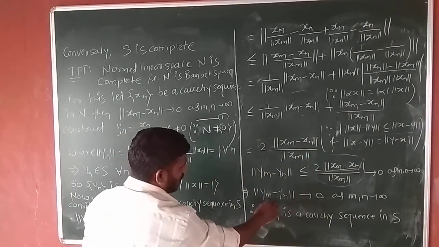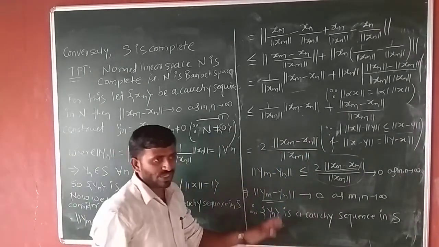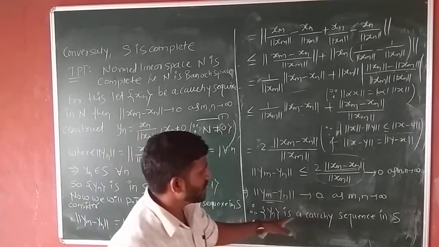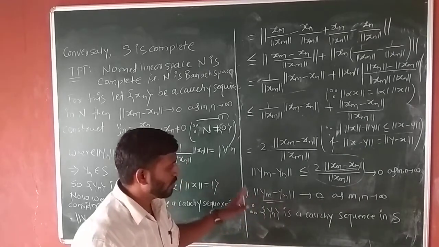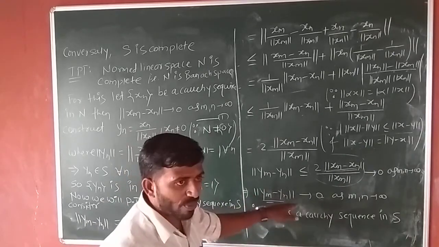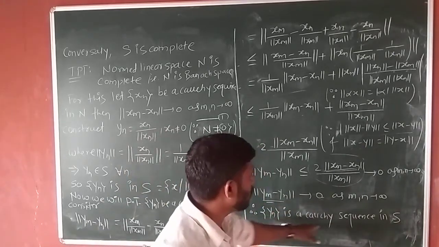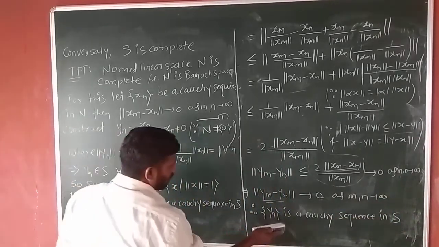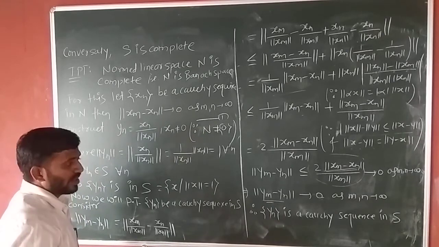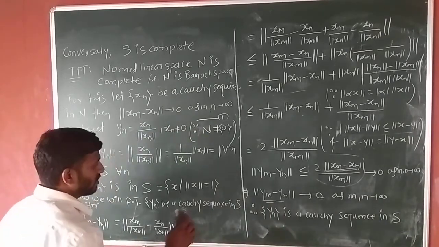Therefore, this satisfies the property of a Cauchy sequence. Therefore, y_n is a Cauchy sequence in S. This sequence, which belongs to S, satisfies the property of a Cauchy sequence. Next, we have to show x_n is a convergent sequence.